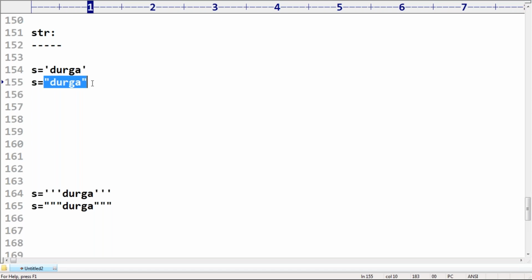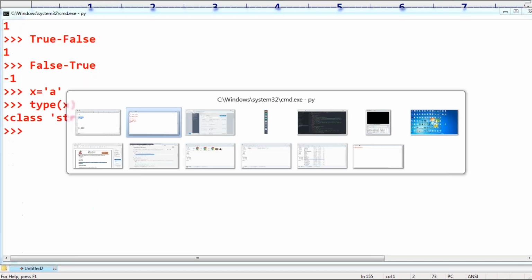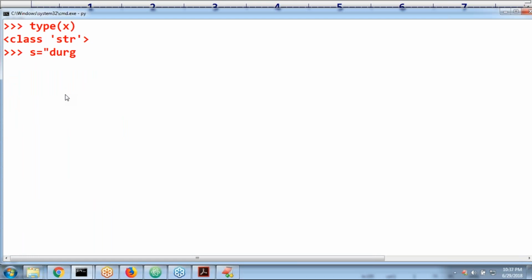Internally, Python is always going to use single quote only. Remember this one. That's why it is highly recommended. If it is a string in Python, your hand should always go for single quotes. Good programming practice. Where is the proof for that? s is equal to 'Durga', and I want to print the s value. Will Durga come in double quotes or single quotes?